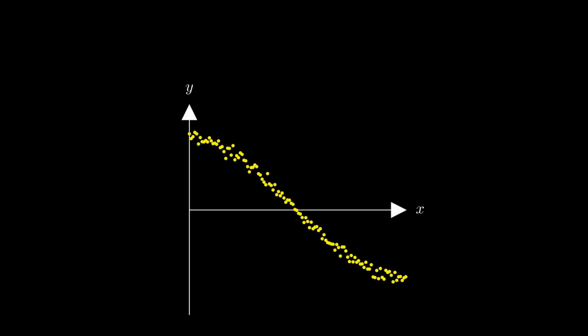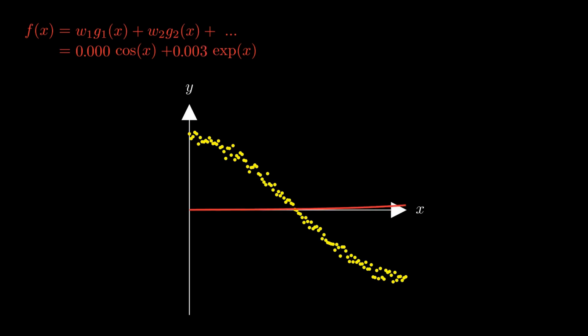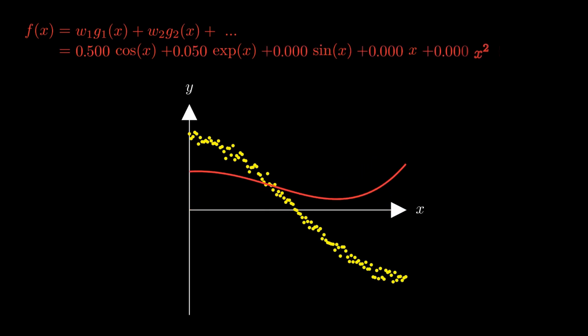The starting point of sparse regression is that we assume that the unknown function f of x can be expressed as the sum of some unknown parameters w multiplied by so-called feature functions g of x, where n feature denotes the number of parameters and features. Here is an example with 2 parameters and 2 feature functions. If we tweak the parameters, the function takes different shapes. We can add a lot of parameters and feature functions to the expression to make sure that the function can describe complex relationships between x and y.